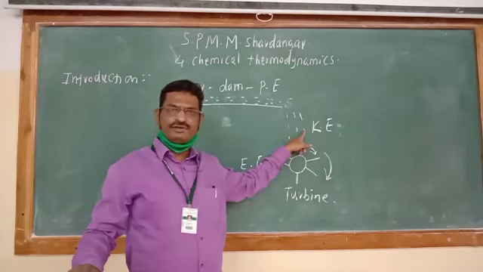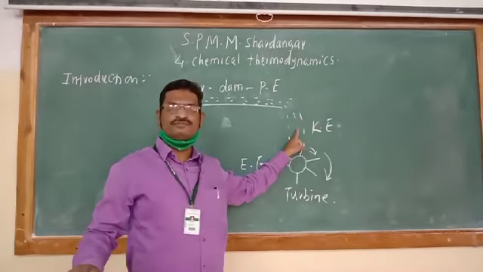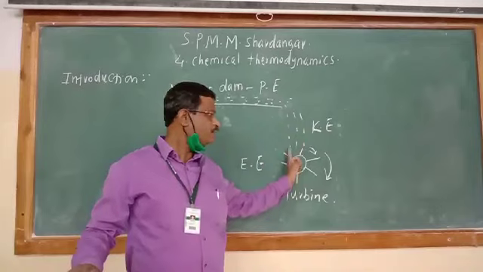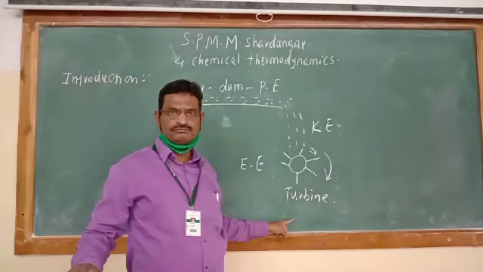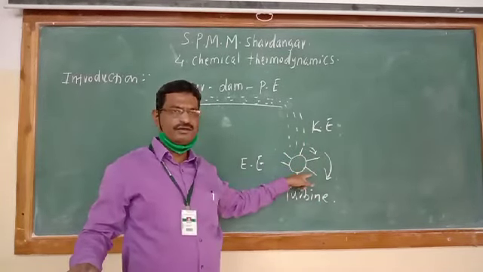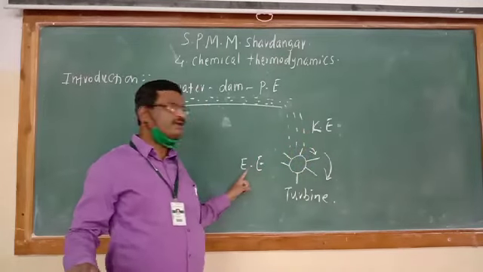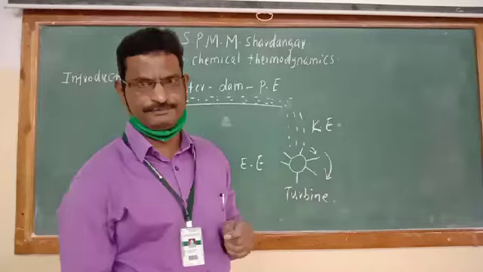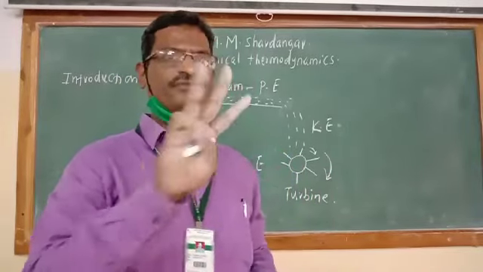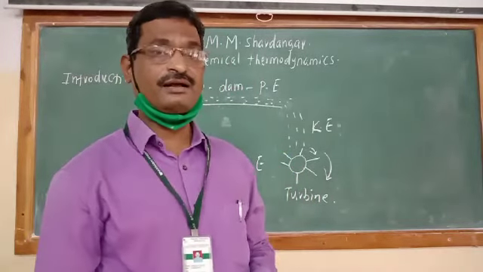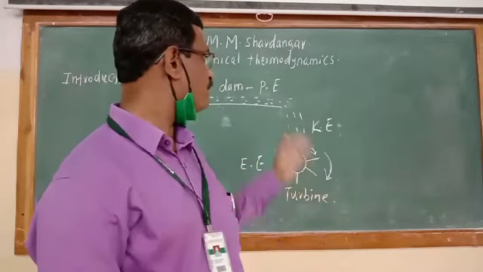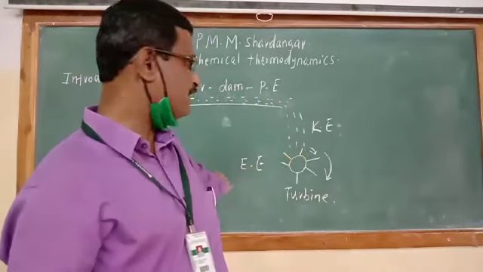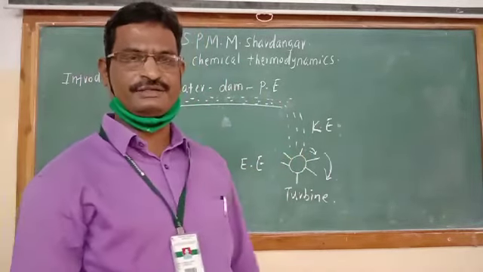And if the kinetic energy of water is used to drive the turbine, this can be rotated, and kinetic energy can be converted into electric energy. So those are the three different forms of energy. They are converted into each other: potential energy to kinetic energy, and kinetic energy into electric energy.